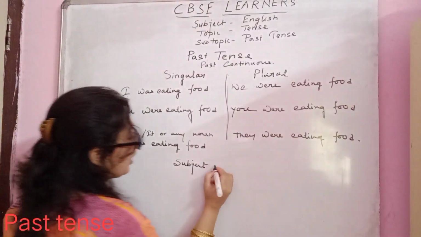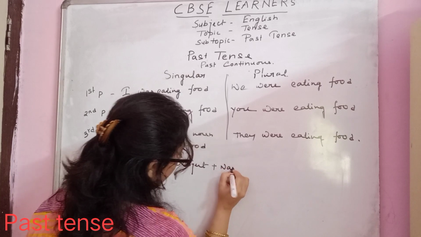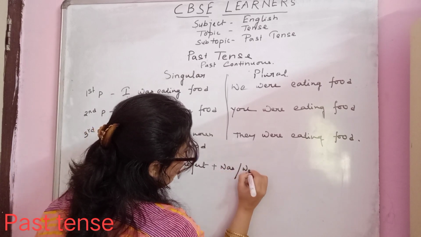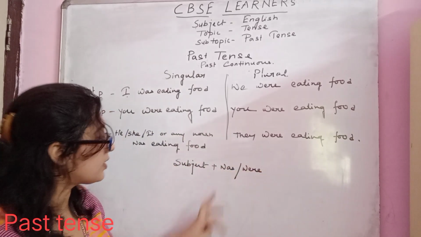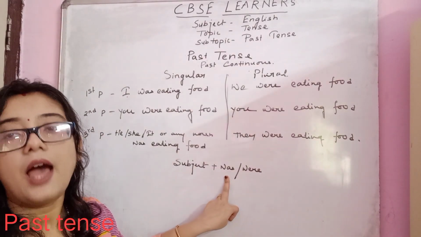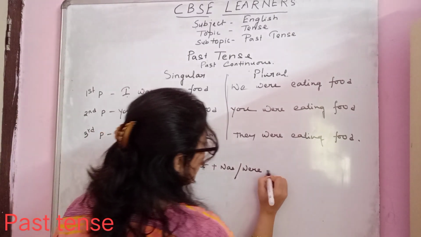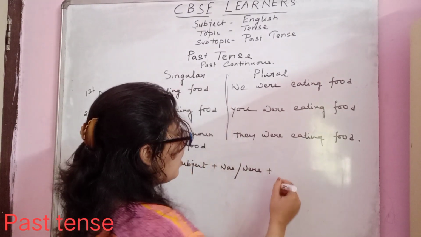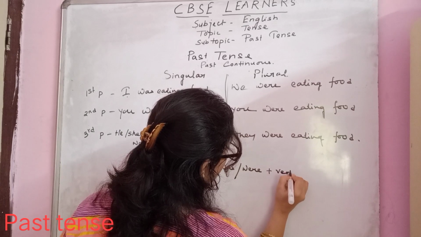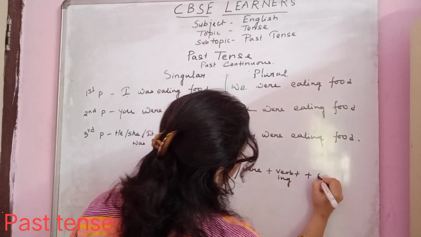So subject we require plus we need helping verb. Now it can be either was or were, because the past form of is, are and am is was or were. Okay, plus we need gerund form of verb, verb plus ing plus object.